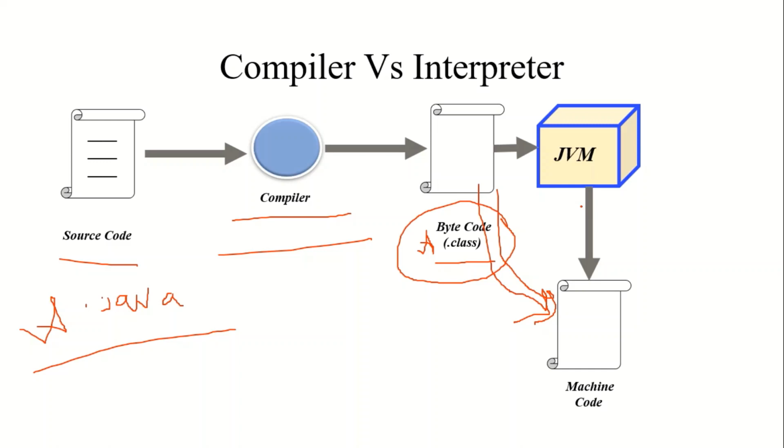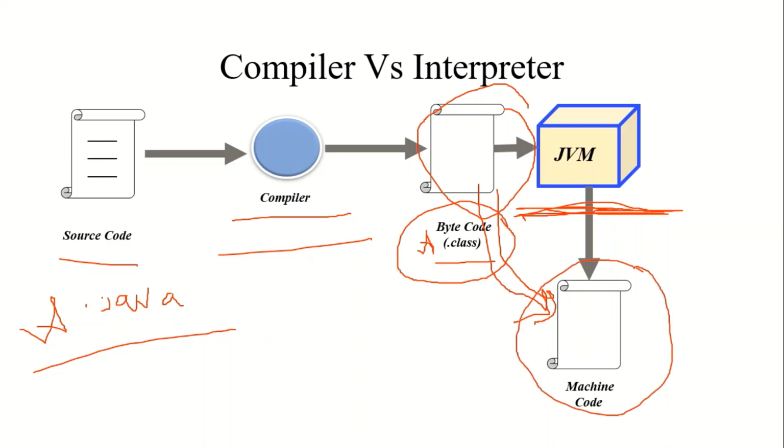Now the question is, who is JVM? In one word, I can say JVM is an interpreter who interprets the .class file into machine code.